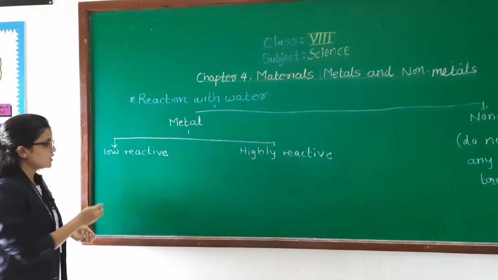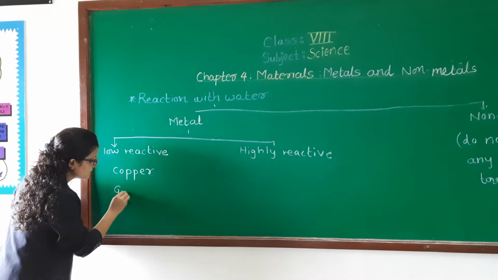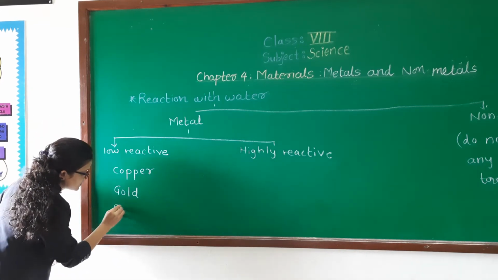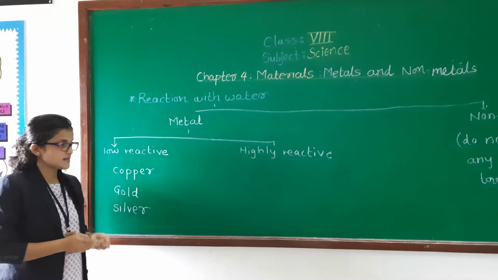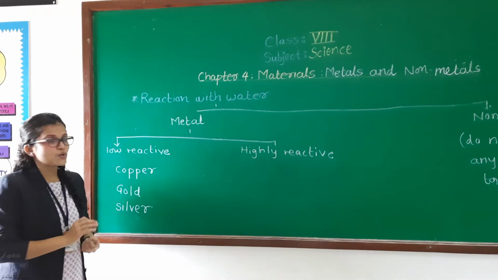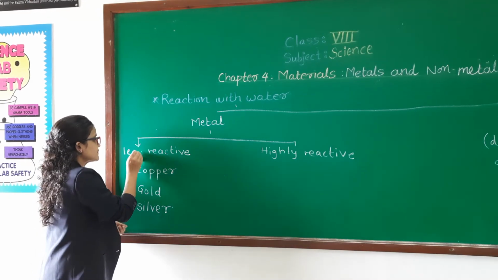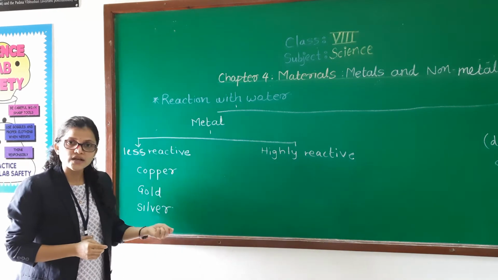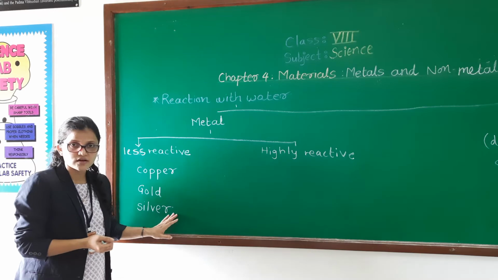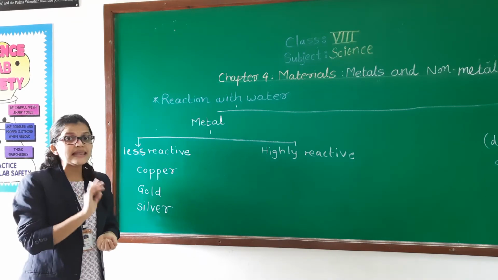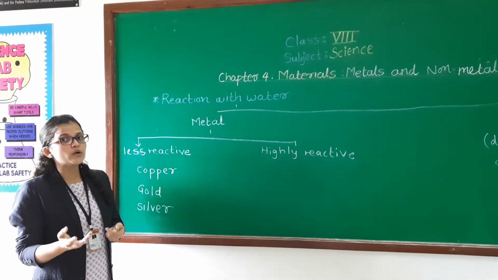So for example, copper, gold, silver. These all are metals. These three metals show less reactivity, or low reactivity, towards water. So think what will happen if I place copper, gold and silver in water. Yes, they show less reactivity. That's why we can easily put gold and silver into water.